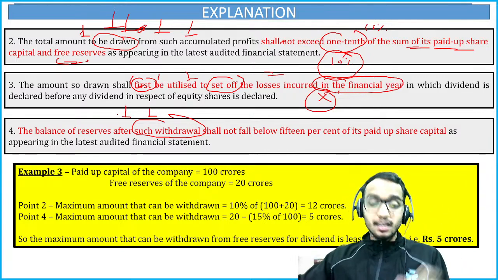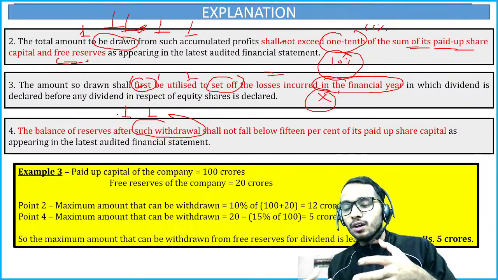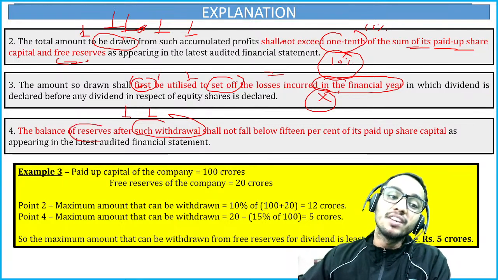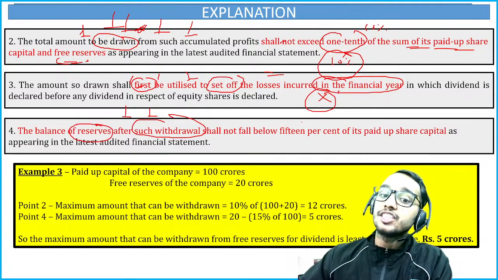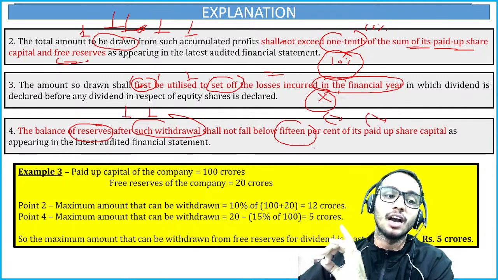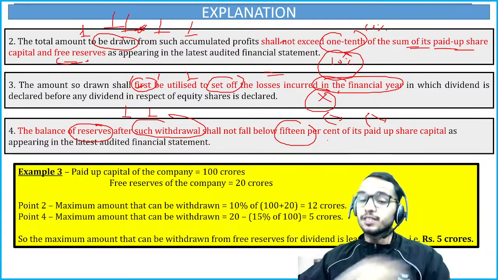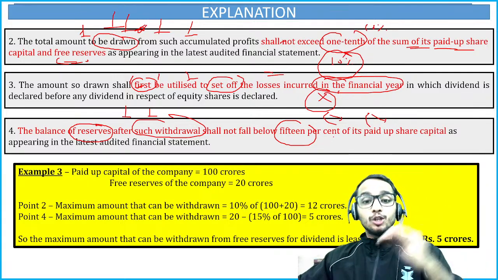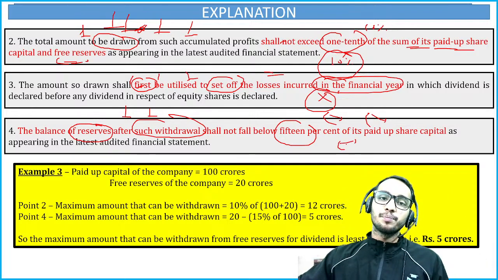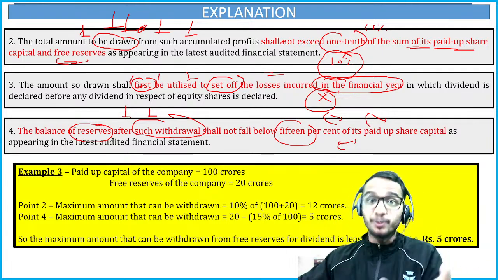It says that when you have withdrawn some money from the accumulated profits or the reserve, then whatever balance of reserves you have shall not fall below 15% of its paid up share capital. Suppose after withdrawing 10%, you fall below the 15% of the existing paid up share capital, then you can't withdraw even the 10%.